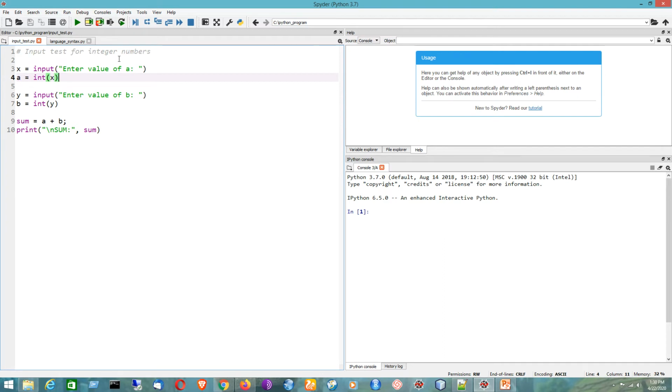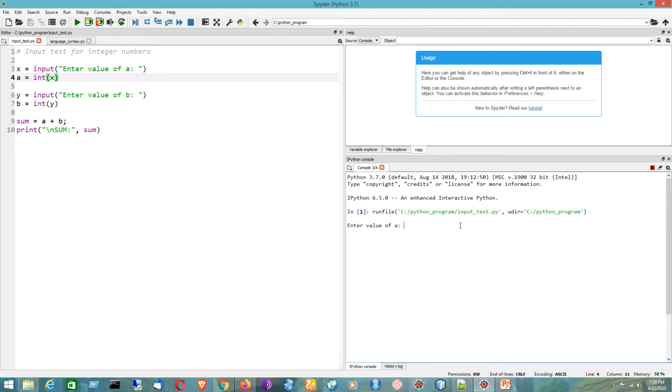Now this is in string, now it will be getting converted into int type by using the int function. Similarly I will have the value of another variable, and that is getting converted into integer. So now the two values are stored in a and b. Now we are adding them, and the result is stored in a variable named sum. And now we can display the value by using the print statement. That is a print function here basically.